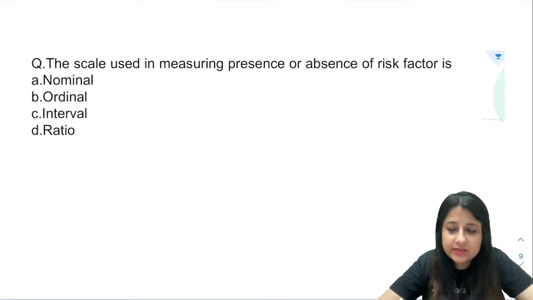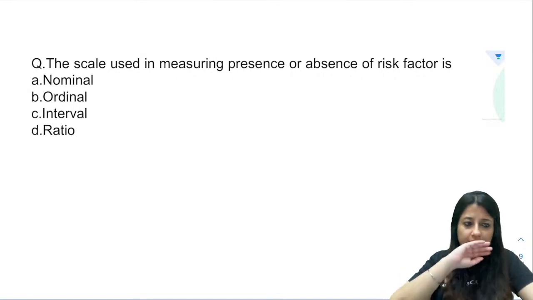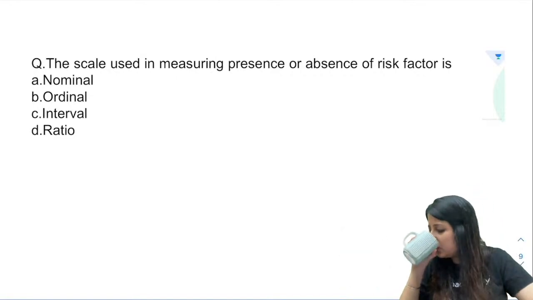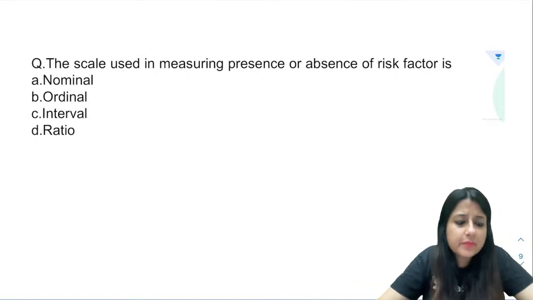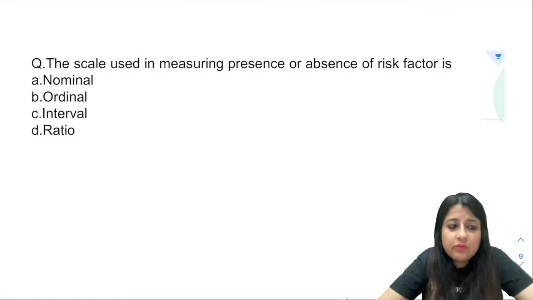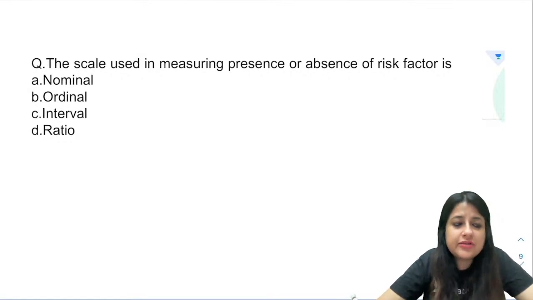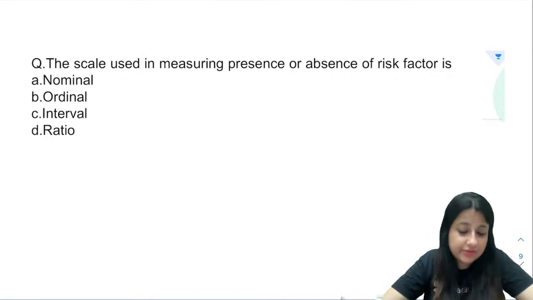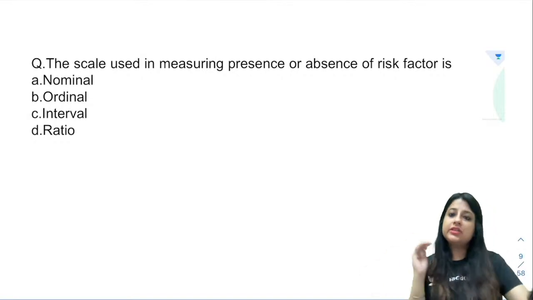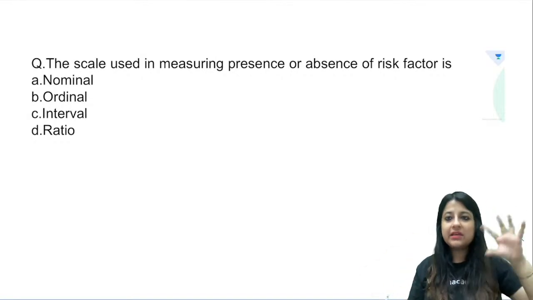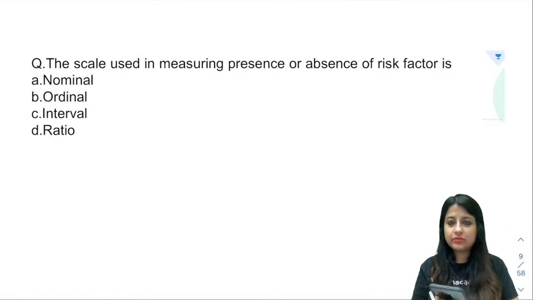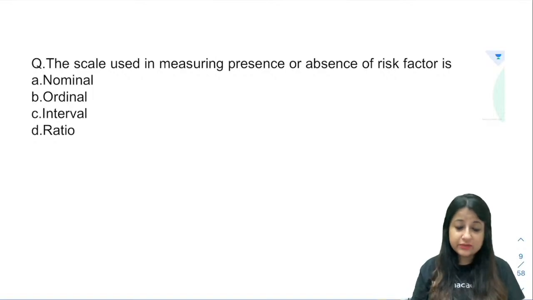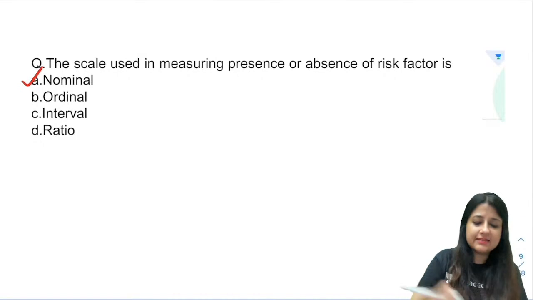So what is the answer to this? Anybody? What is the answer to this? The scale used in measuring presence or absence of risk factor is nominal, ordinal, interval or ratio scale. So this is the second topic. Okay, we will look at one MCQ and the topic, so that it gets into your head and you're able to revise also. Okay, so what is your answer? Very good, guys. Why is it nominal scale? Obviously the answer is nominal.